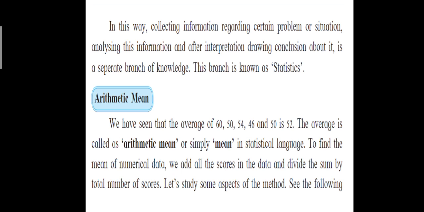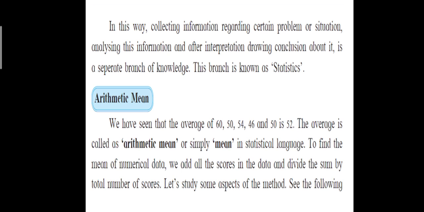They will record the rainfall throughout the rainy season, through the months of June, July, August and September, suppose. For the 4 months they will record the rainfall. That is called collecting information. Then after recording, they will work on it. They will add, they will interpret it, and then they will draw the conclusion. So all this is included under statistics.